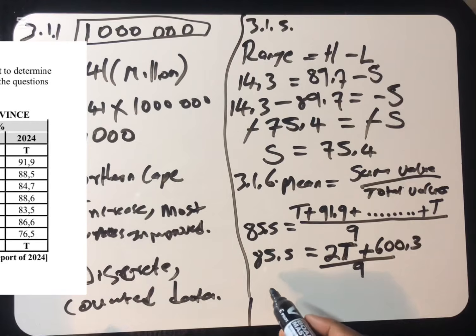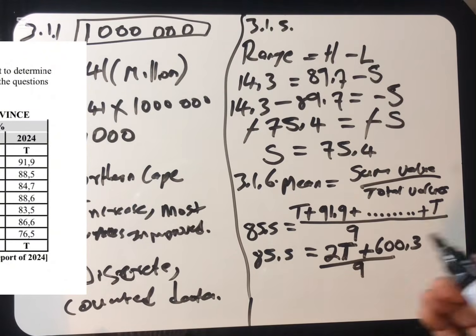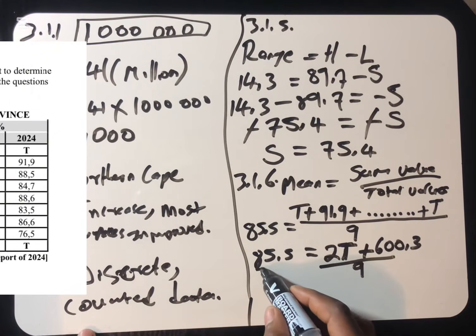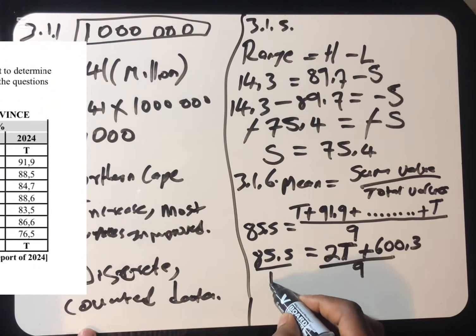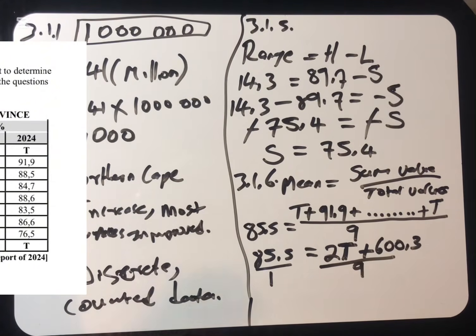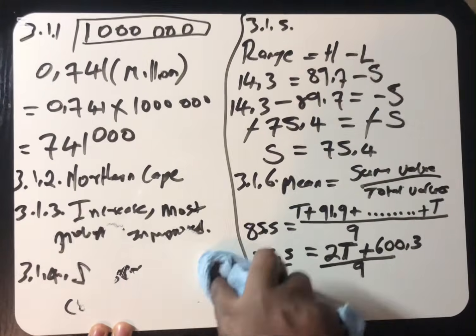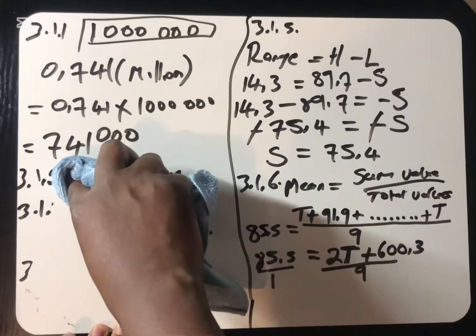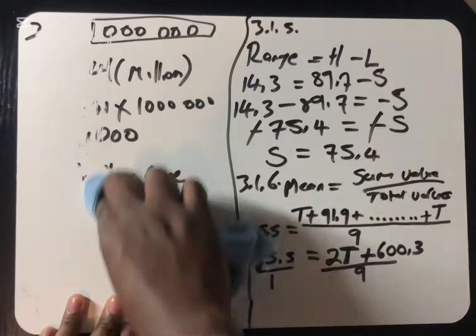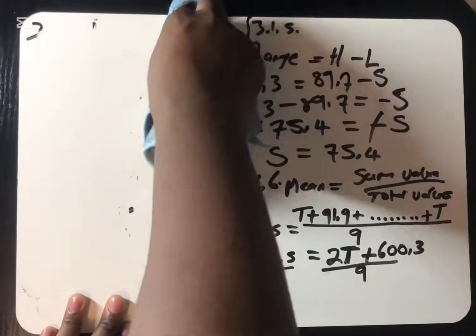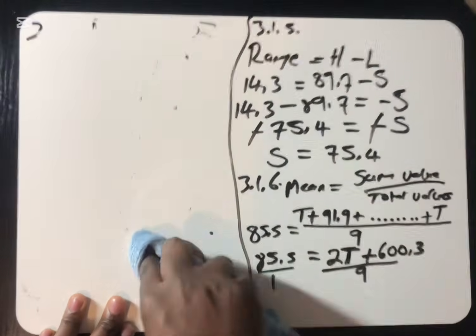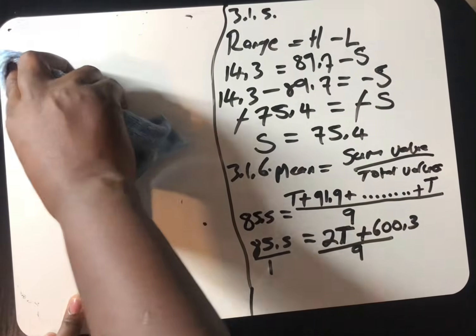And you should not forget, if we're having a fraction at the right hand side, you can also have a fraction at the left hand side by dividing by 1. When you divide by 1, you are not changing anything. 85.5 divided by 1 is still going to give you 85.5. We are just trying to make this easy for us when we do the calculation, making a fraction at the left hand side and right hand side, so that when you do the cross multiplication, you'll be able to do the calculation in the best way.